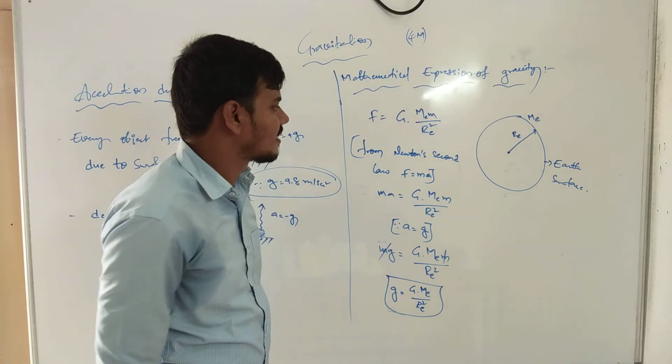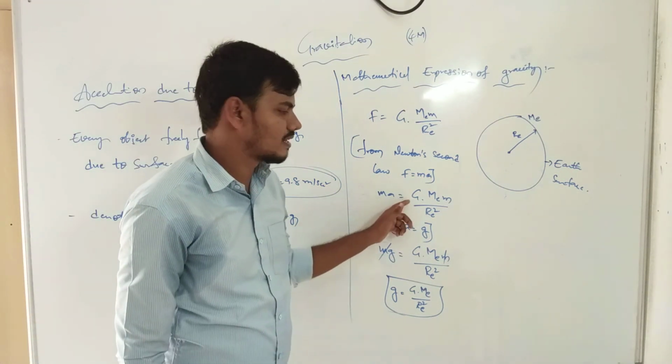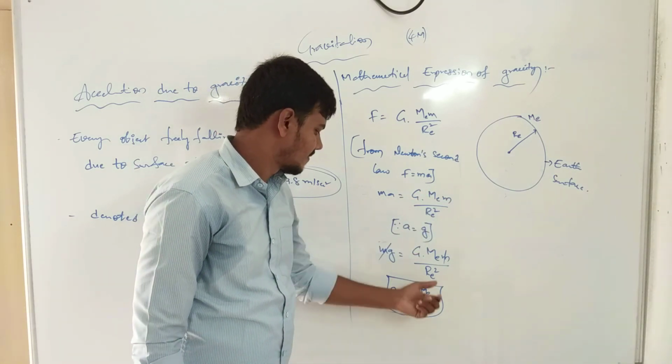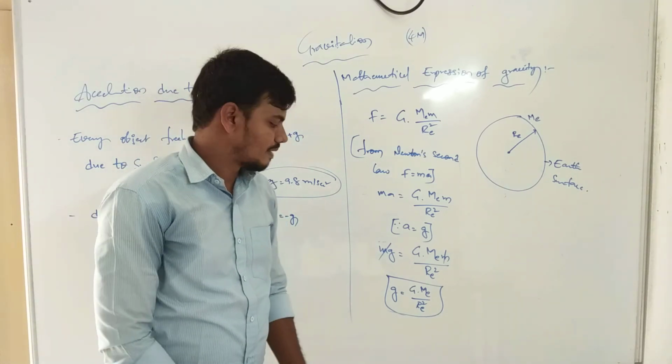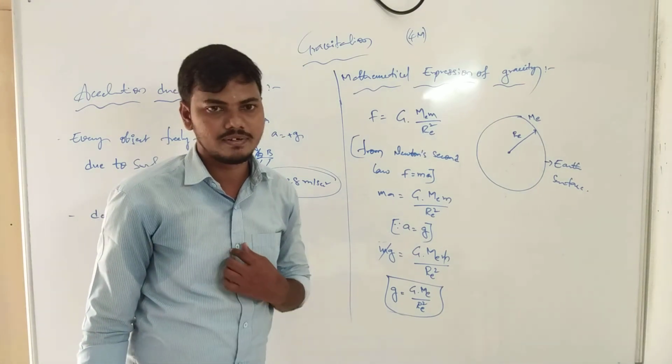Now from Newton's second law, F is equals to m a. So m a is equals to capital G, capital M E m by R E square. Small m gets cancelled. The remaining equation is small g is equals to capital G into M E by R E square. Now this is the acceleration due to gravity. Clear?